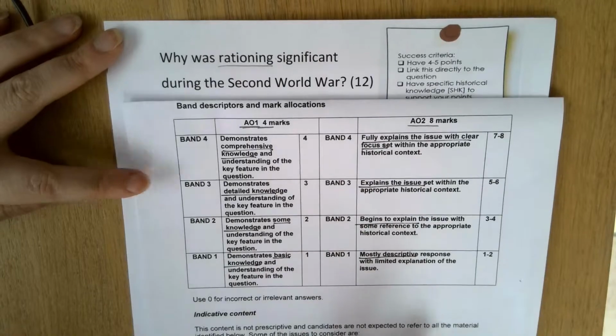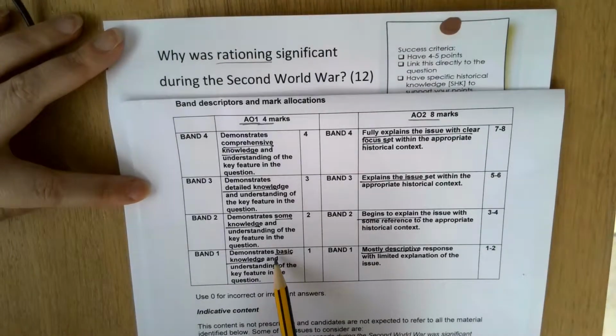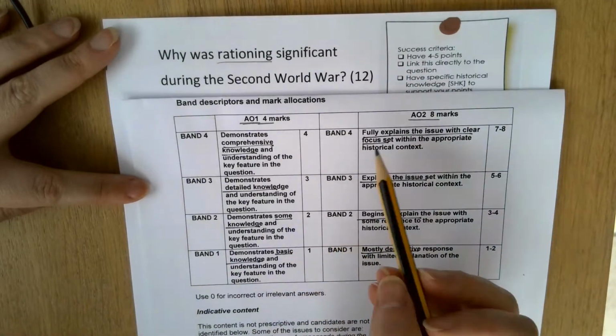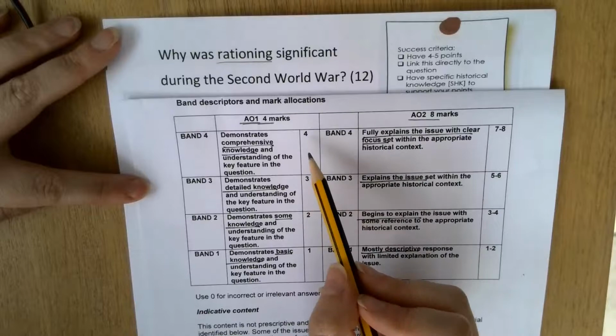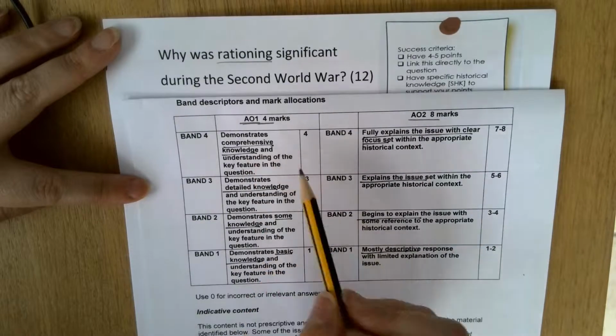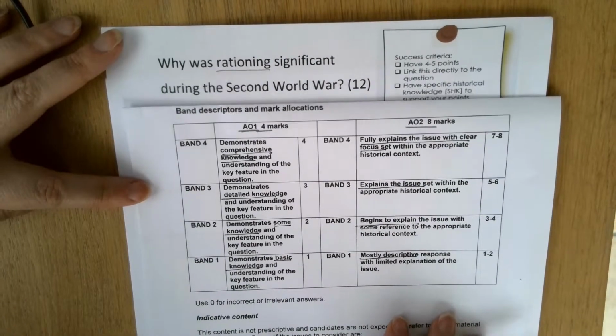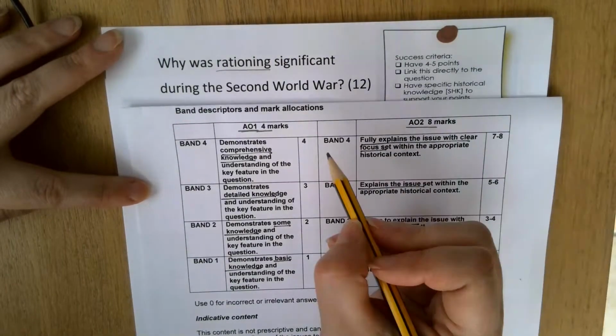To get 1 mark, if you've got basic knowledge and understanding of rationing, the key feature, you get 1 mark. Some knowledge gets 2. Detailed knowledge will get 3. Comprehensive knowledge, where you include really everything that is relevant, will get 4 marks.